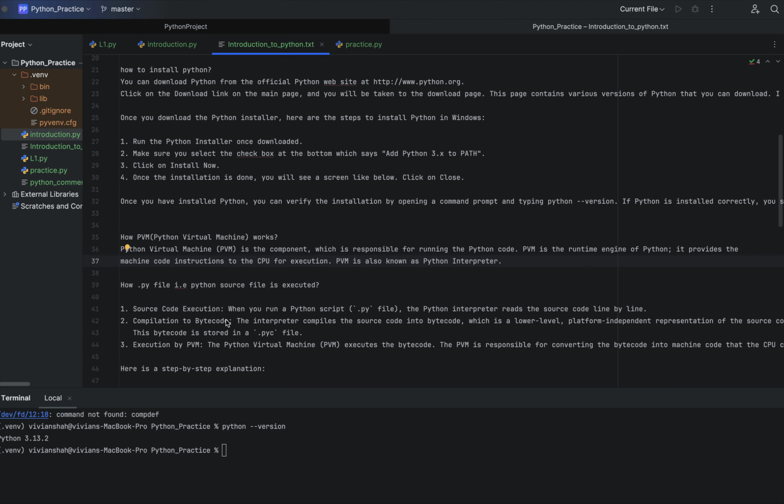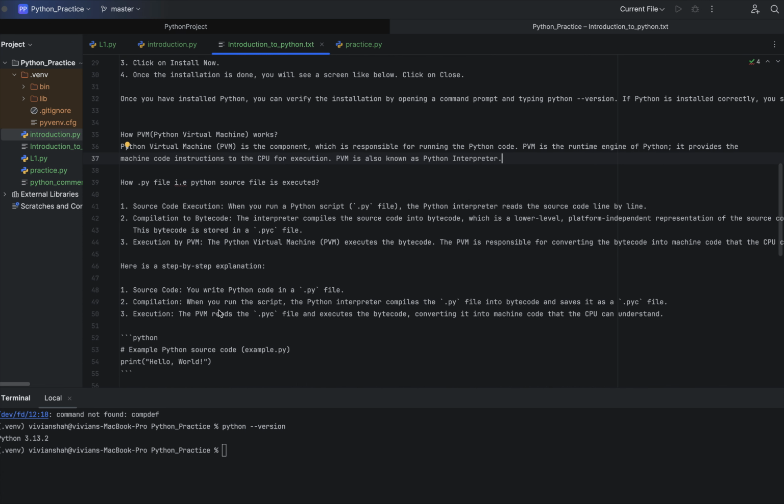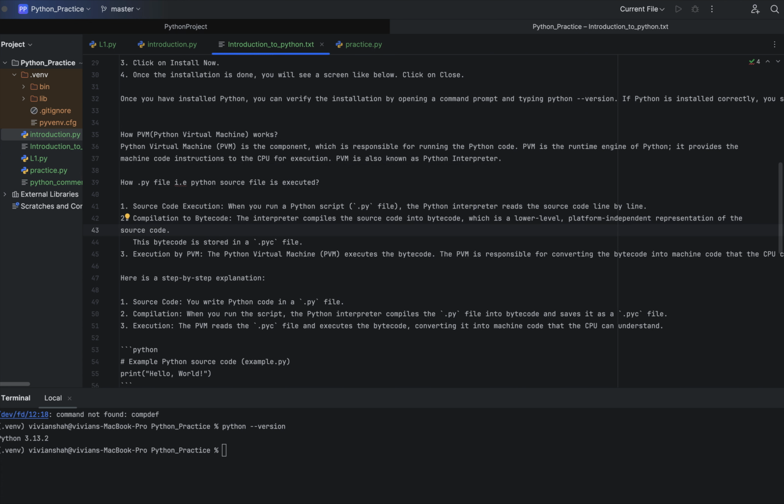Now the very important question we can see here: how is a .py file, that is a Python source file, executed? First is source code execution. When you run a Python script, a .py file, the Python interpreter reads the source code line by line. That is the first step. The second step is compilation to bytecode. The interpreter compiles the source code into bytecode, which is a lower level, platform independent representation of the source code.